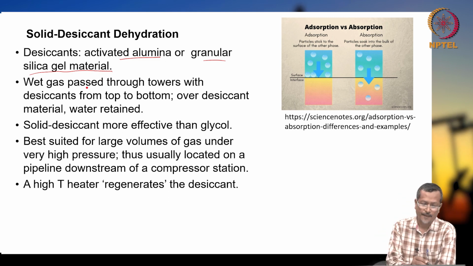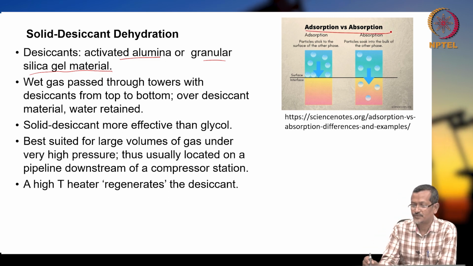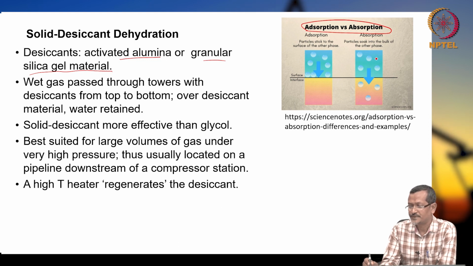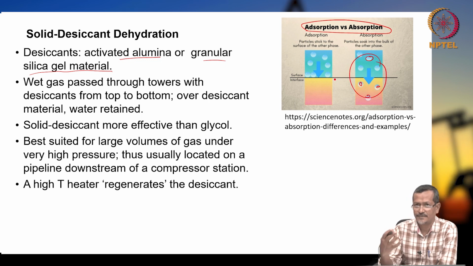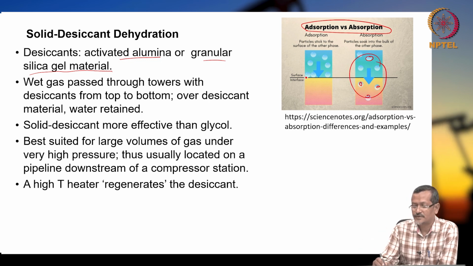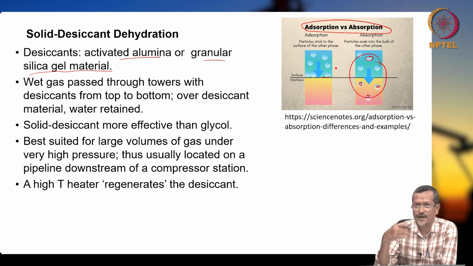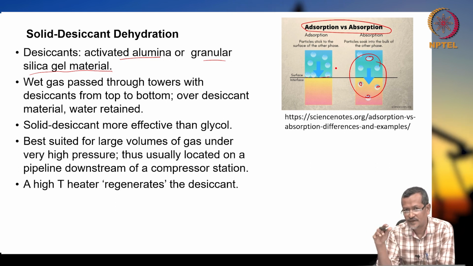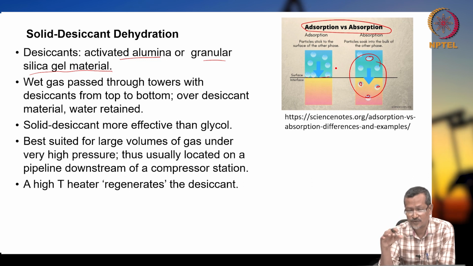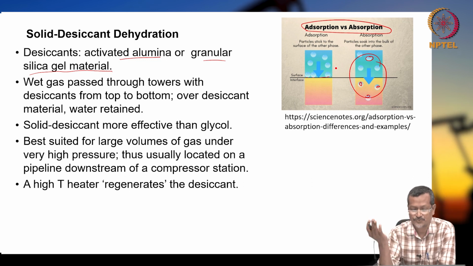So you see this absorption and adsorption difference. Absorption means molecules go inside, they mix up and a chemical reaction happens. But adsorption means the molecules are attached on the surface: as the gas flows, the water molecules attach to the surface of the solid or alumina. This is called adsorption.